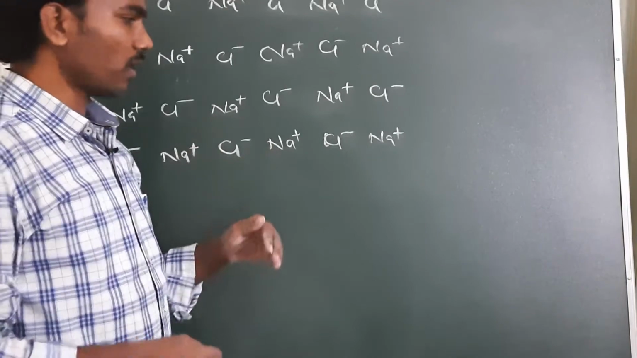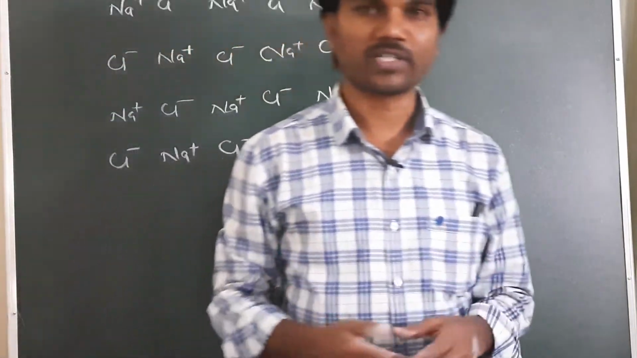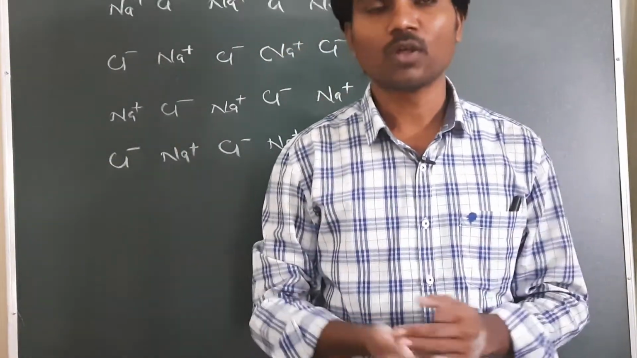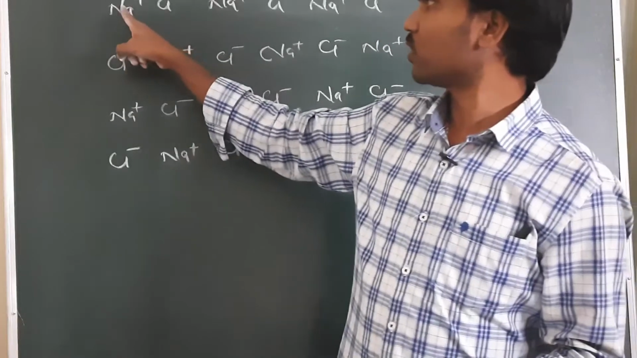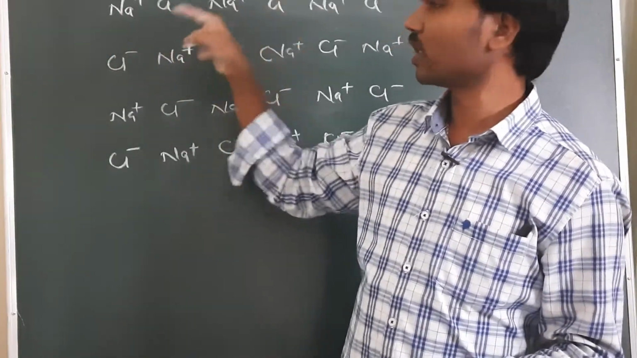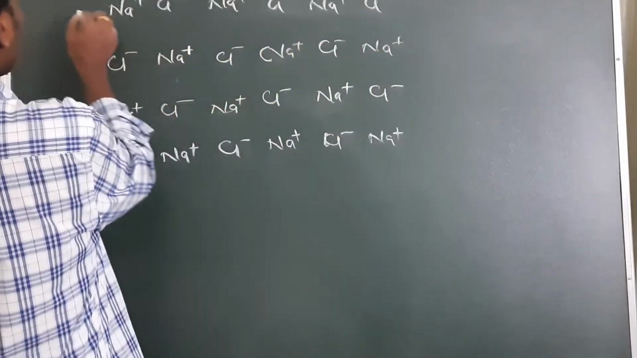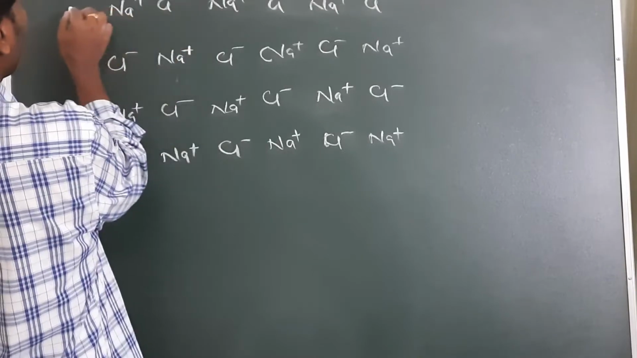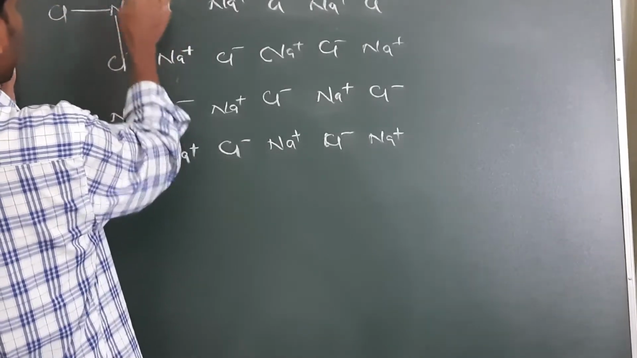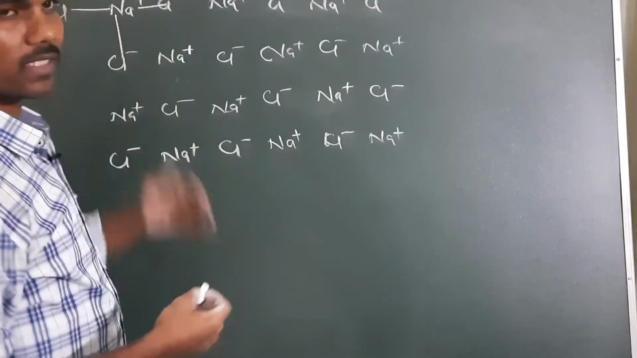If you go further, this crystal lattice will be arranged in 3 dimensions. So just imagine the view of NaCl in 3 dimensions. In such a case each sodium is surrounded by 6 chlorines. At the same time each chlorine is surrounded by 6 sodiums. How is it? You see, this sodium may contact one more chlorine on this side, one here, one here. So top side one chlorine, front side one chlorine, and back side one chlorine.